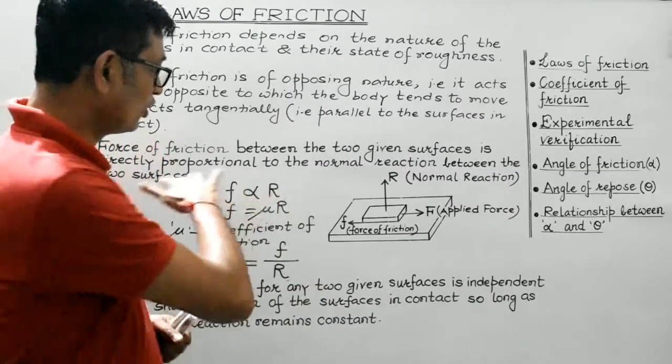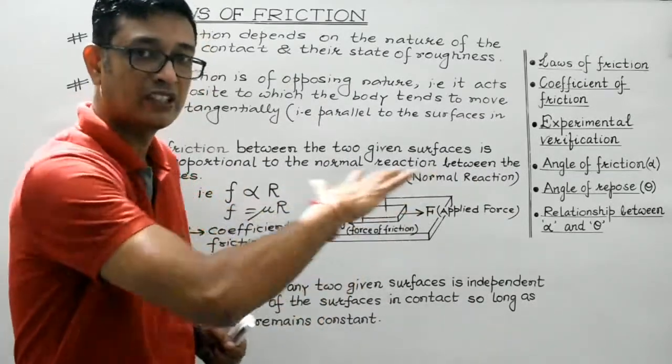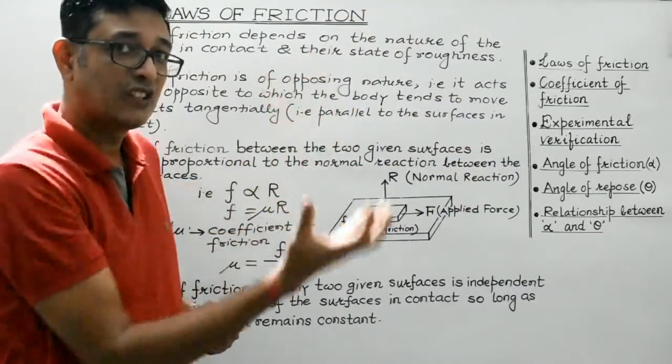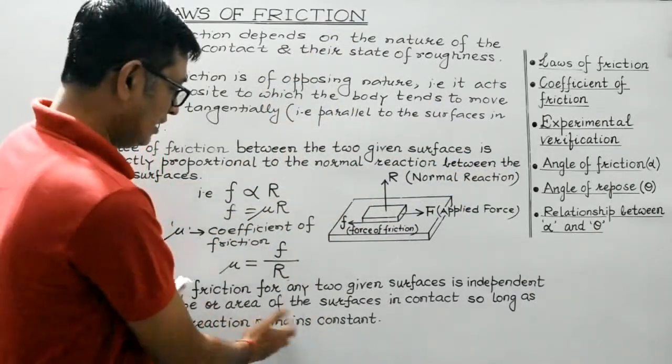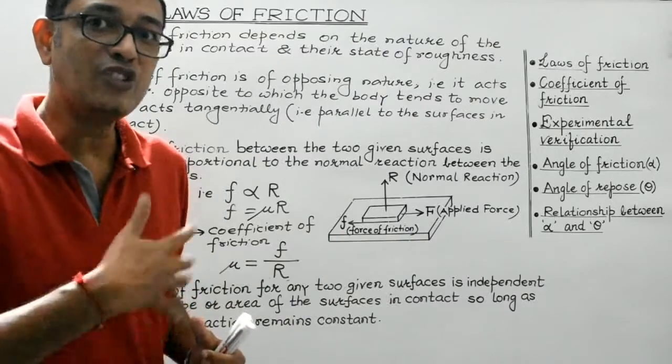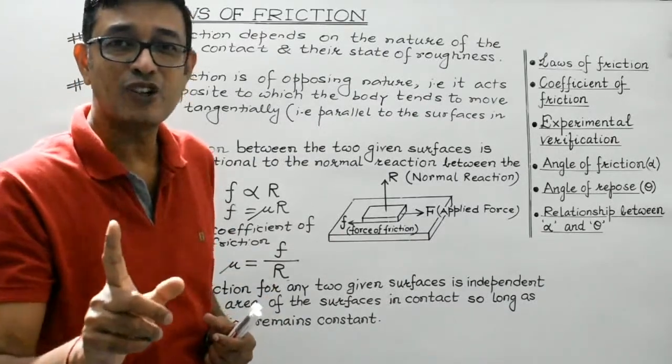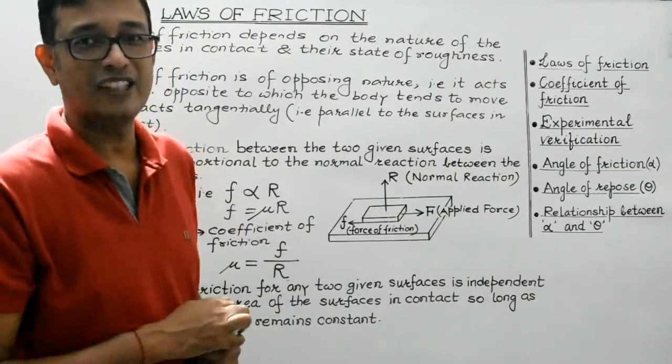Right? On a horizontal surface, when a block or a system is placed on it, then the reaction is equal to the weight. So, in the last case, as long as the weight of the system remains constant, the force of friction is independent of the area of the surfaces in contact. Right?